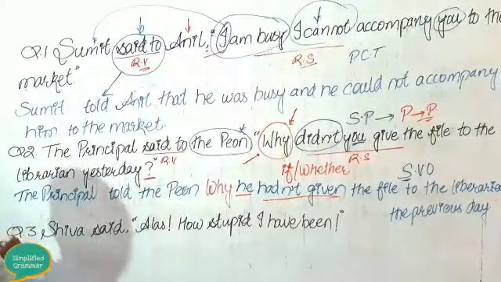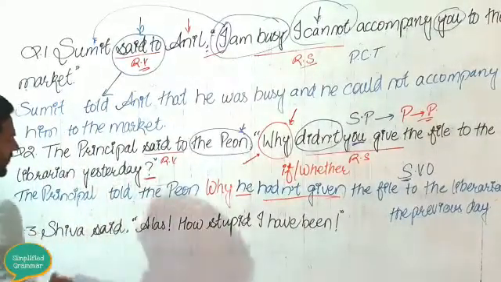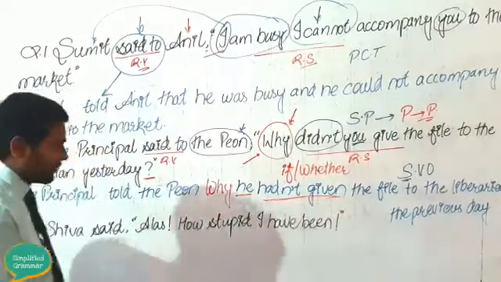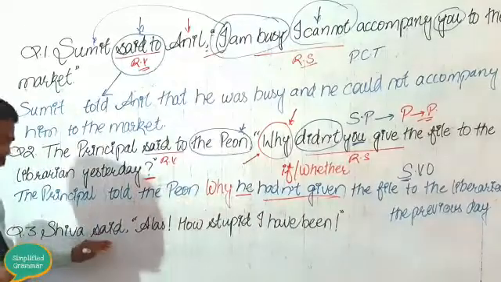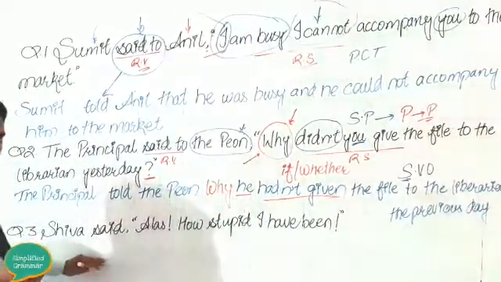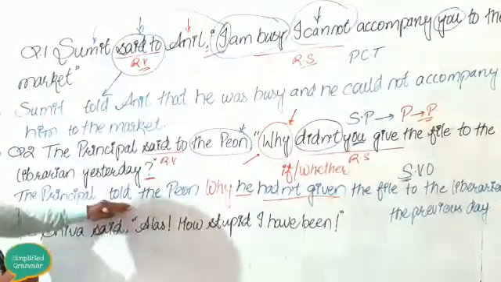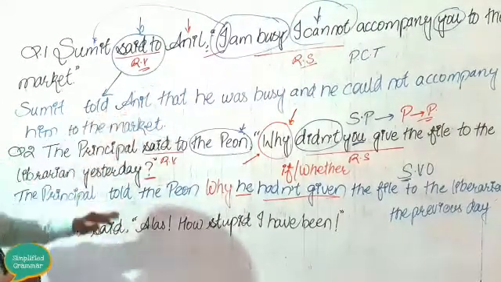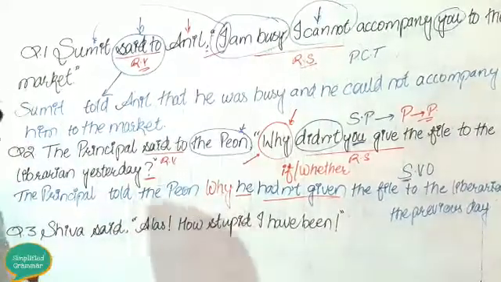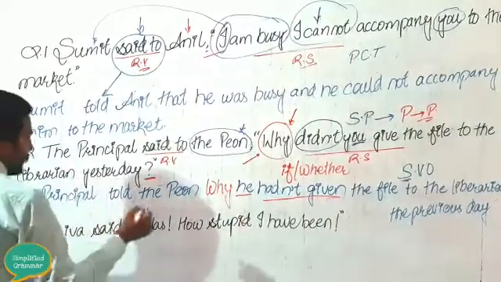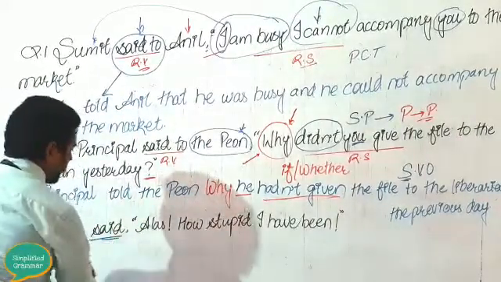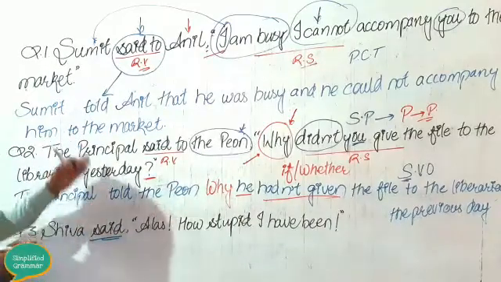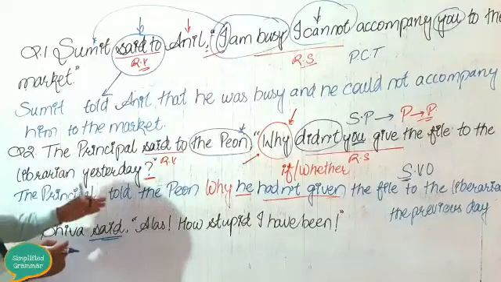Look at question number 3. Shiva said, "Alas, how stupid I have been." Dear students, this is a different question. Here we are not going to use either this rule or this one. Here we will use a separate rule. First step, look at the reported verb. Here we are not supposed to use any verb like "told".